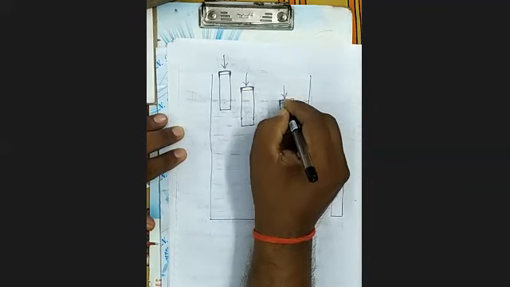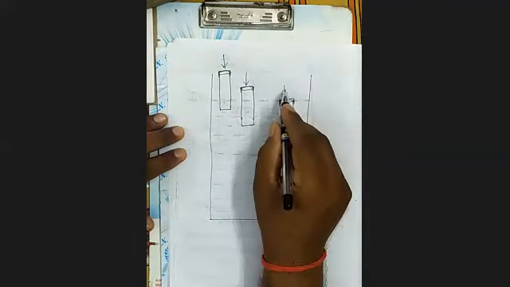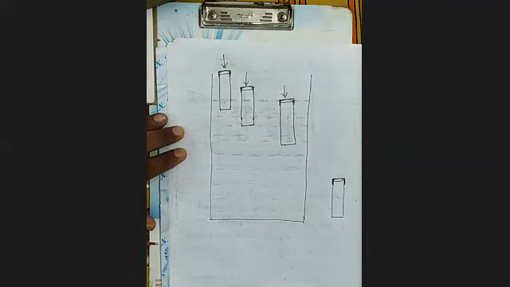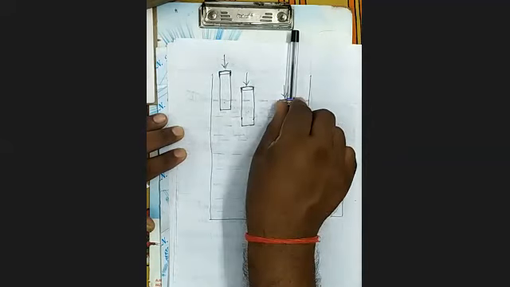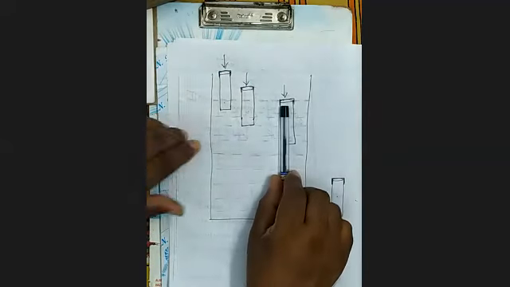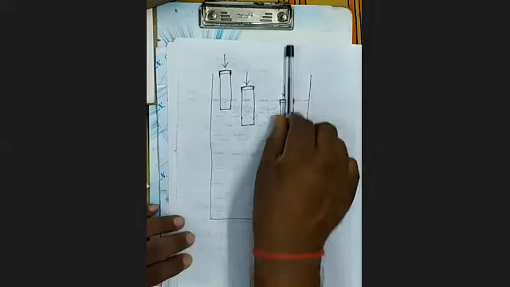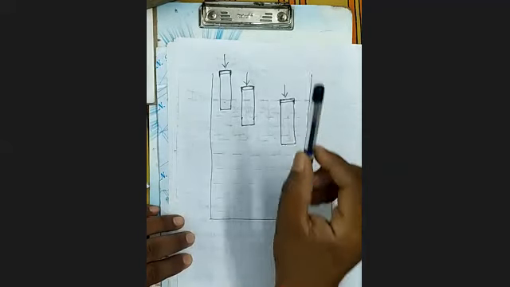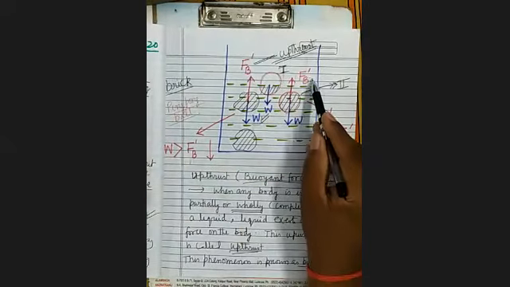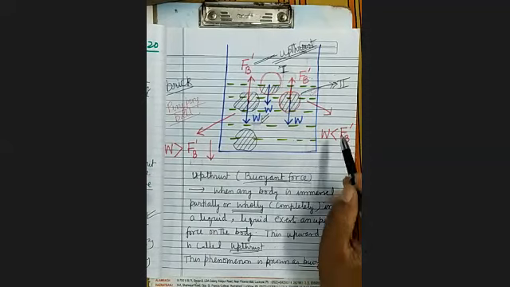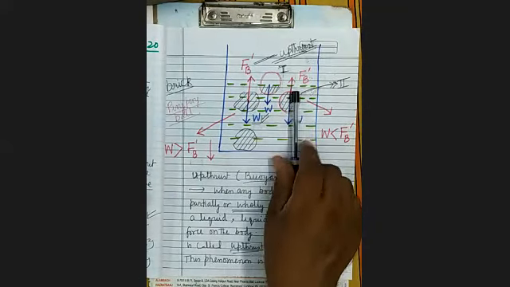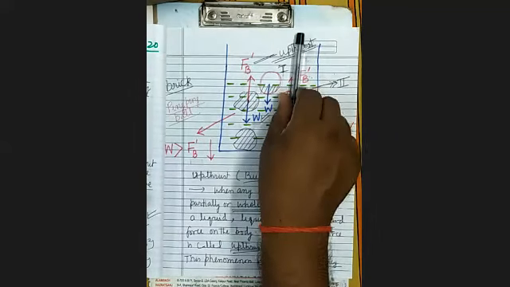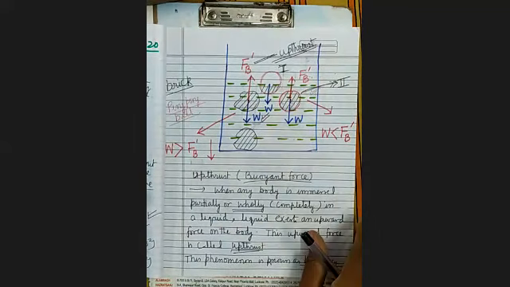As soon as we remove this force, what will happen? The container will go up. And why? Because here upthrust is more, weight is less. Upward side force is more, weight is less, therefore it will go up. This point is clear?